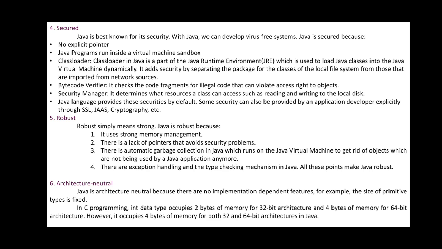Hence, Java uses 4 bytes for integers for both 32 as well as 64-bit architecture. So from these six you can say that it is going to play a vital role in the coming world.